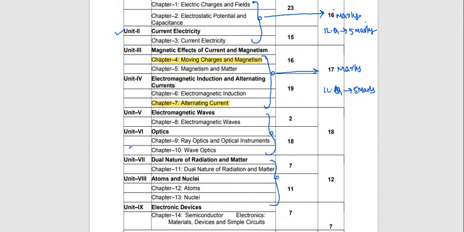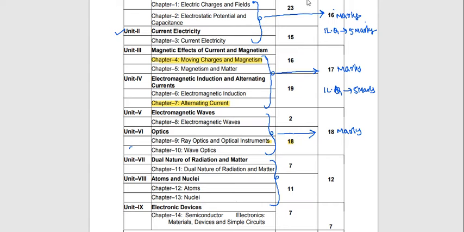Next, the coming chapters are 8, 9, 10. These combinedly give 18 marks. That means only 3 chapters, but 18 marks, so you get more marks just by reading these 3 chapters.